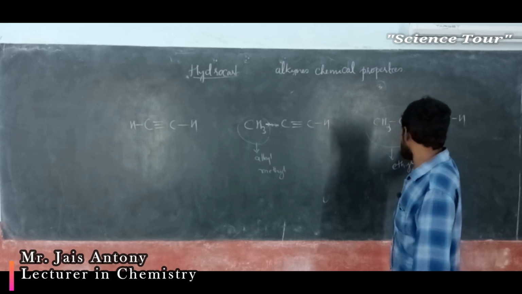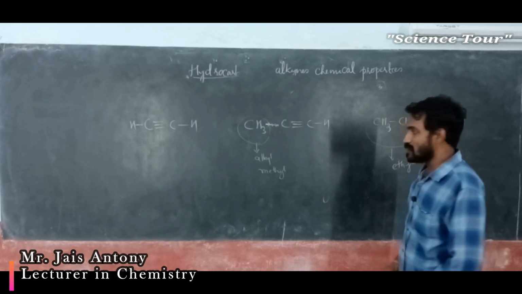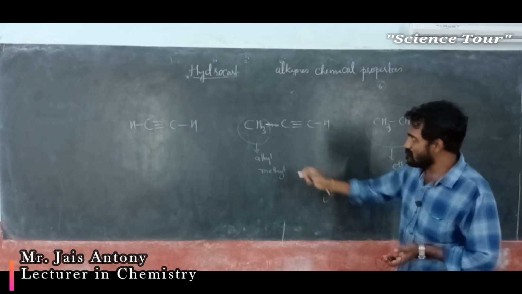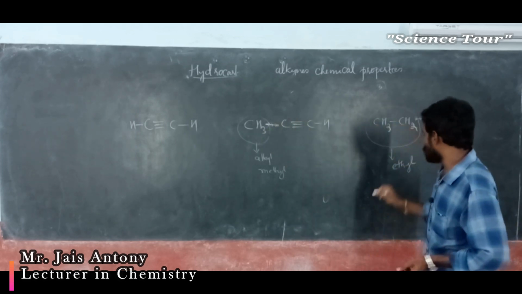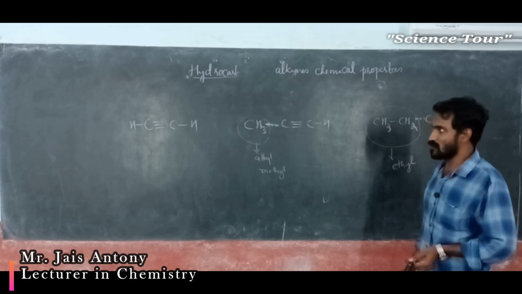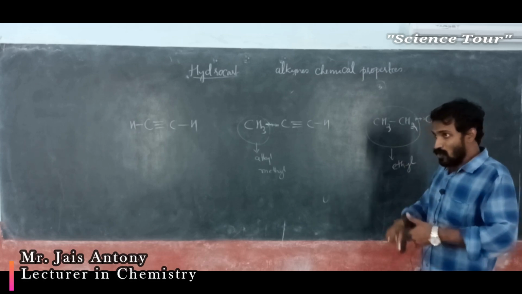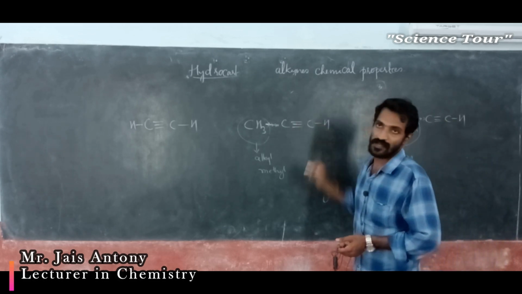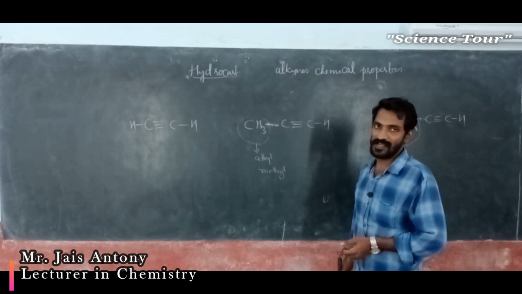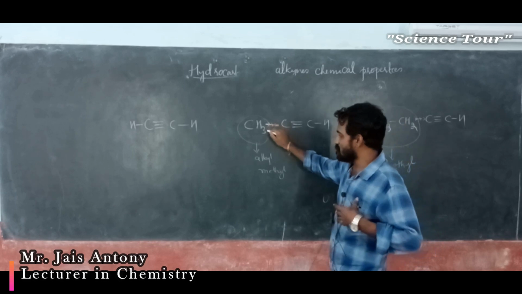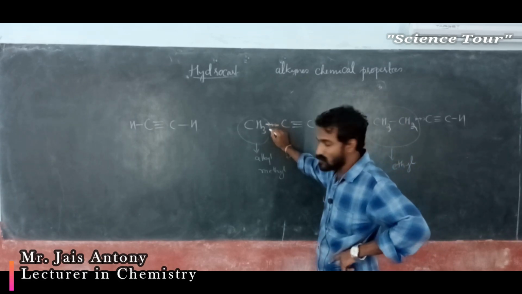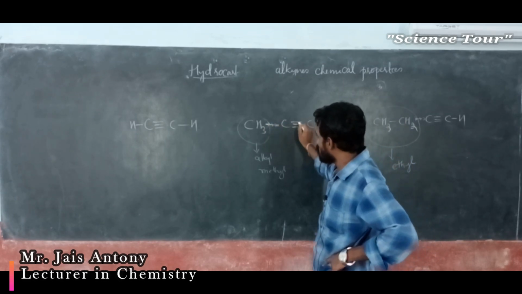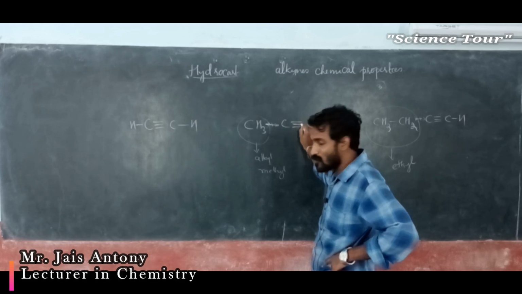It also releases electron from ethyl to carbon, and these bonds become stronger. The more it releases electron, the more electron cloud reaches here. Methyl or ethyl group releases electron towards this carbon, so more electron cloud becomes, and already a triple bond is there.